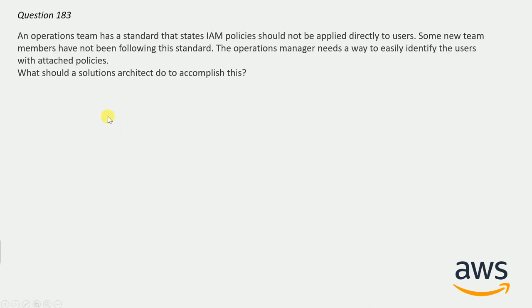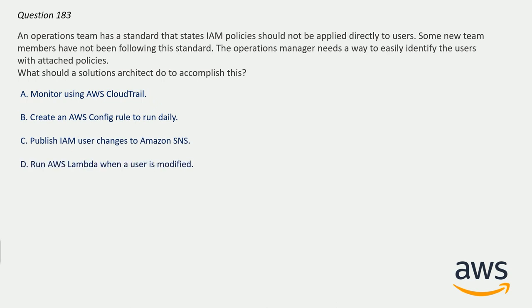And now question number 183. An operations team has a standard that states IAM policies should not be applied directly to users. Some new team members have not been following this standard. The operations managers need a way to easily identify the users with attached policies. What should a solution architect do to accomplish this? And here are the options. Take your time to guess the correct answer. And the correct answer here will be option B.